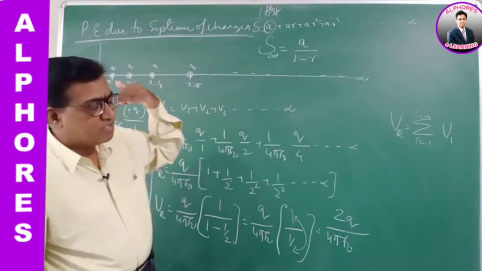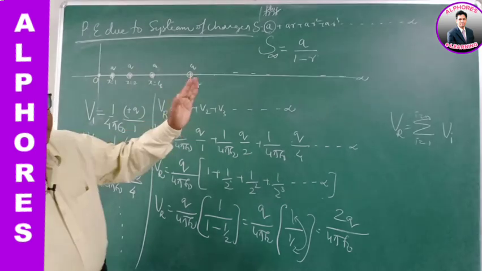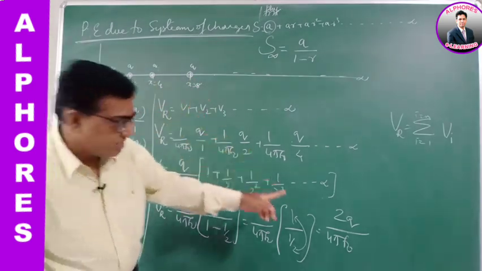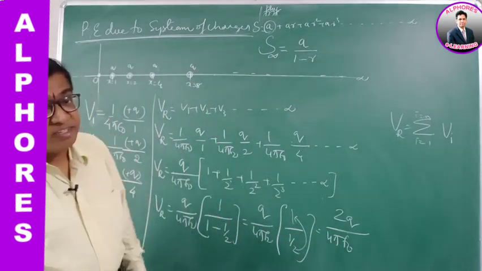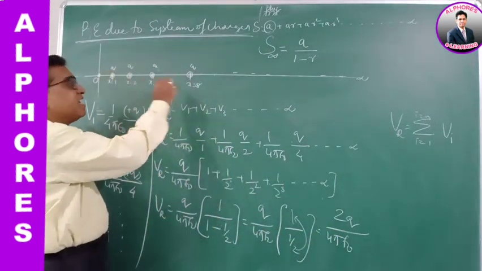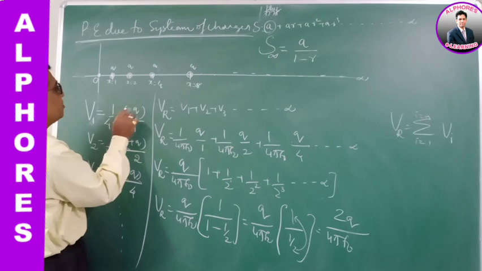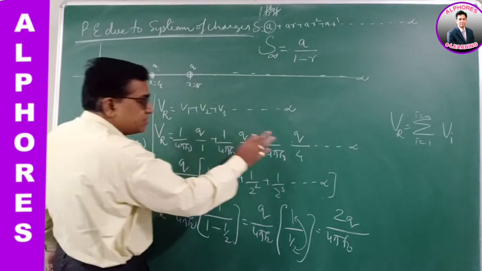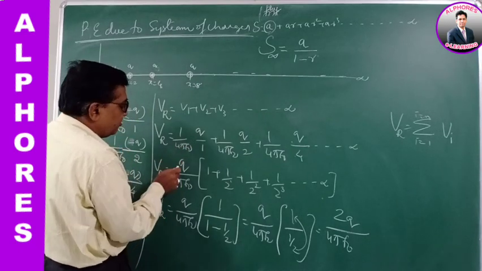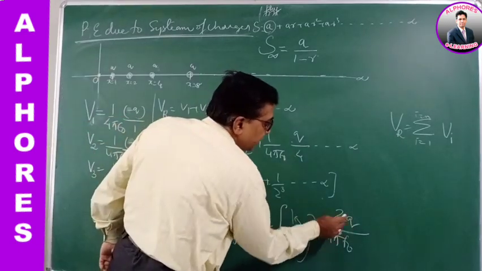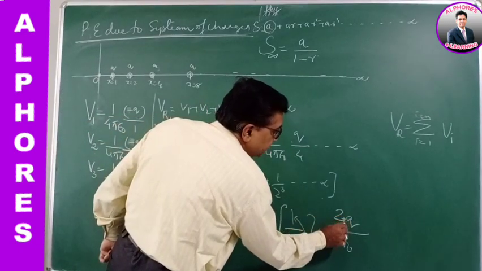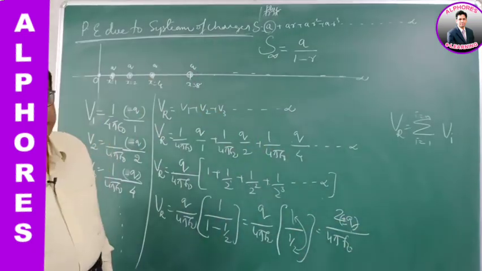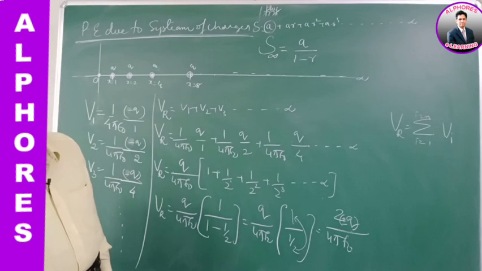For all positive charges, the total potential at the origin due to the sum of all the charges is 2Q by 4 pi epsilon naught. Suppose all the charges are negative, then the potential due to the first one would have been minus Q, and all the terms are minus. So minus Q will be common, and the answer would have been minus. So for all positive charges it is plus, for all negative charges it is minus. So the total potential is plus or minus 2Q by 4 pi epsilon naught.